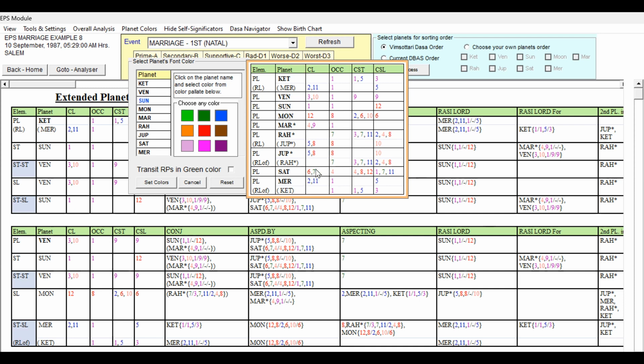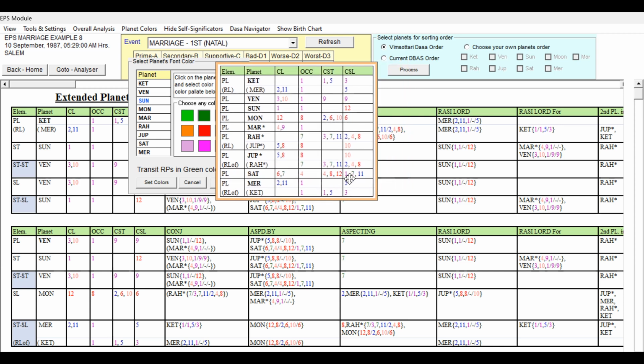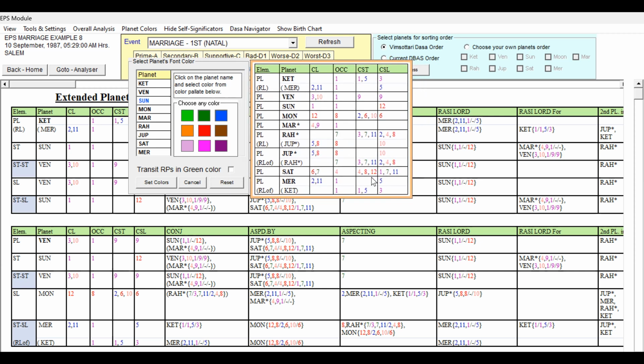The 7th Lord and 6th Lord, Saturn, is occupying 4, 4, 8, 12 as star Lord, and is the 1, 7, 11 cuspal sublord. You can see the 6th Lord occupying the 4th house and 4, 8, 12, so it is an unfavorable grouping. The 6th cuspal Lordship planet is definitely having some weakness. But that same planet is the 7th Lord also, and the cuspal sublord for 1, 7, and 11. It is having both favorable and unfavorable, but Saturn is the primary cuspal sublord of the 7th house, 7th Lord and 7th sublord also. So we can give Saturn the pink shade. It means it is having both favorable and unfavorable grouping.